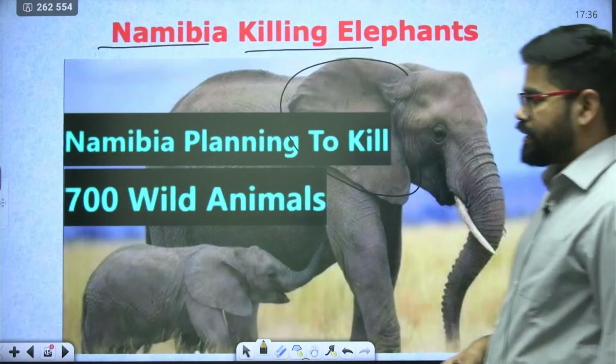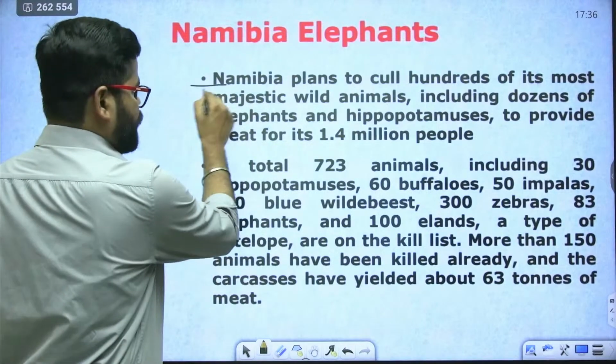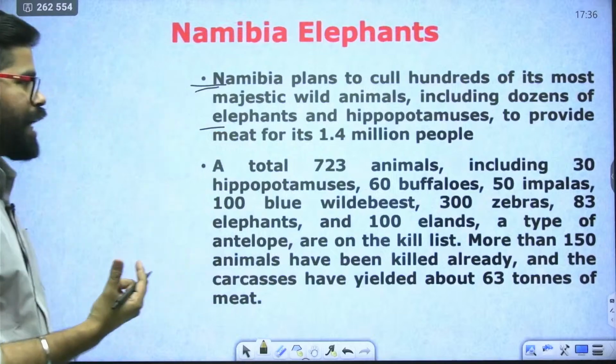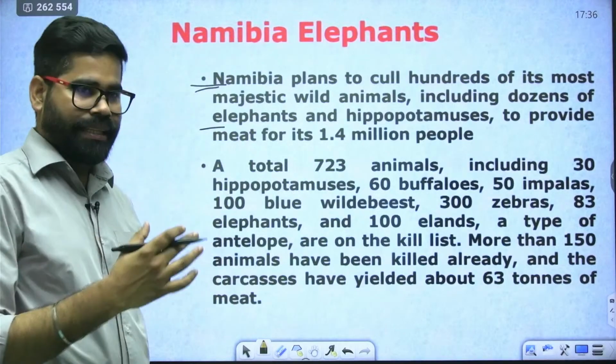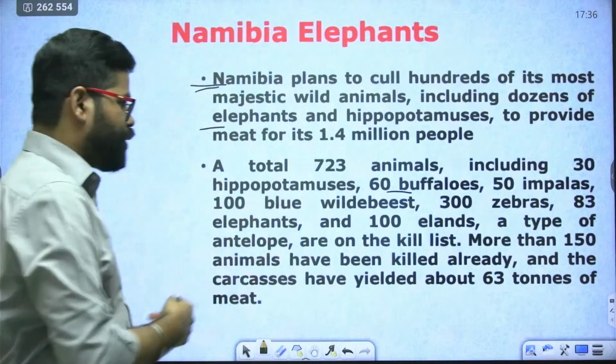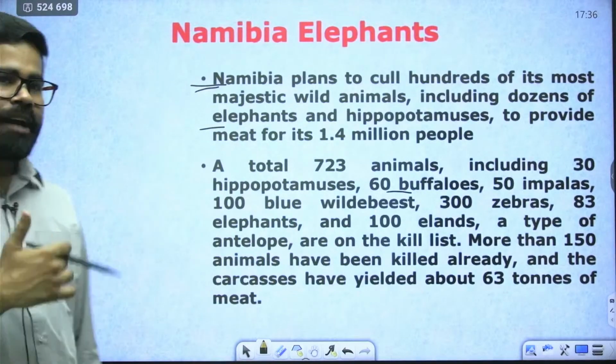Why is this being done? See, there is this country, Namibia. It has said that it is going to kill elephants, hippopotamus, and various other animals like buffaloes, impalas, blue wildebeest, zebras, and many other things. They are being killed.